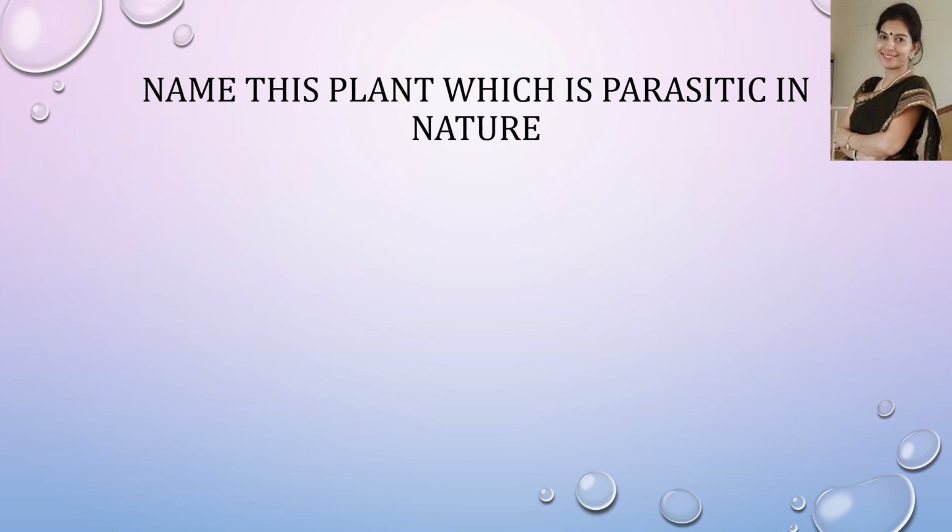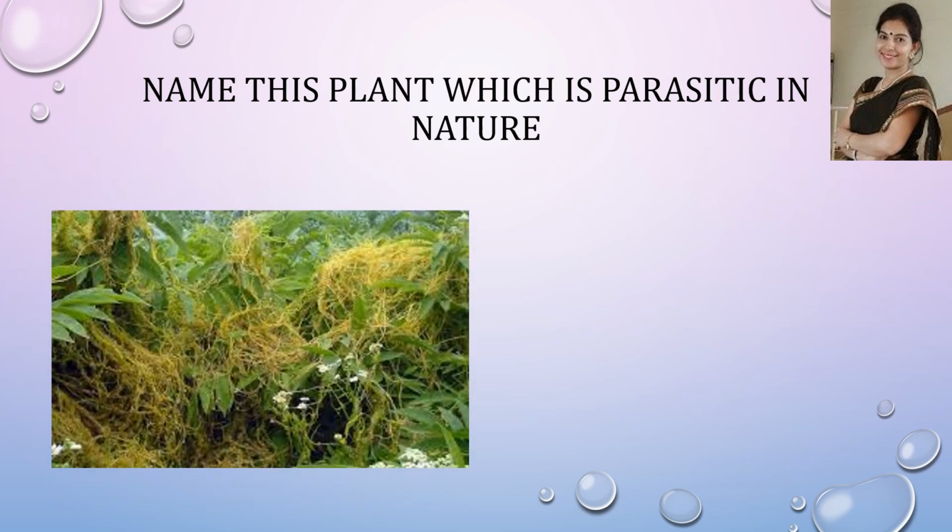Now the next question is, name this plant which is parasitic in nature. You have to name this plant. Can you name it? The answer is Cuscuta. We have seen it in the previous slide. It is a parasitic plant and it depends on other plants for its nutrition. It does not produce its own food. And the answer is Cuscuta.